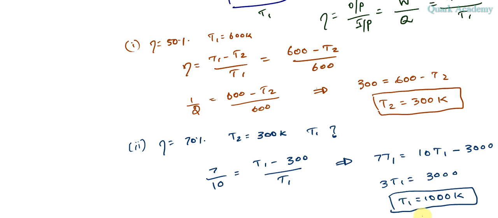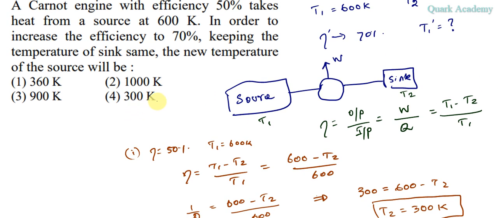So the new temperature of the source should be 1000 Kelvin. Option 2 is the correct answer.